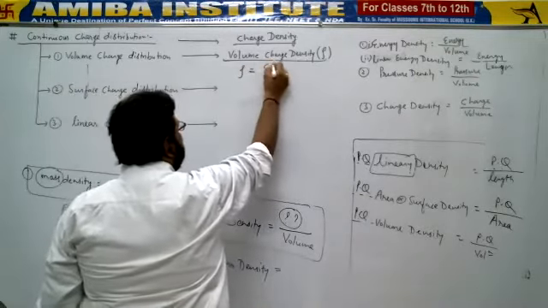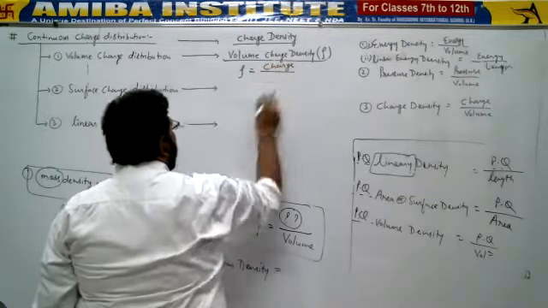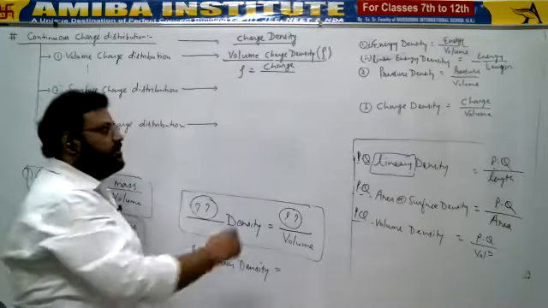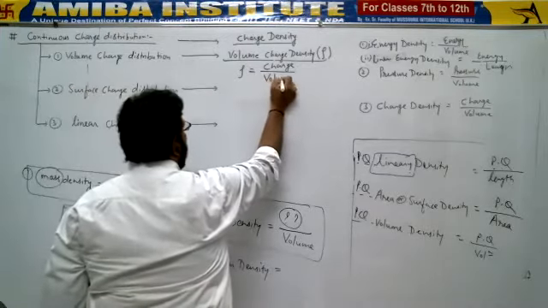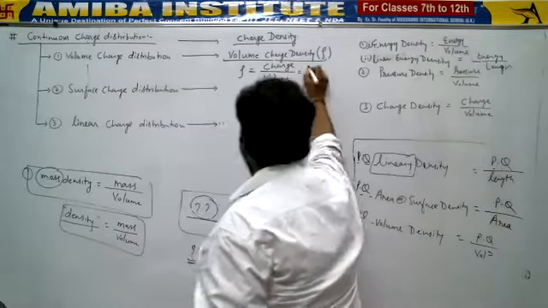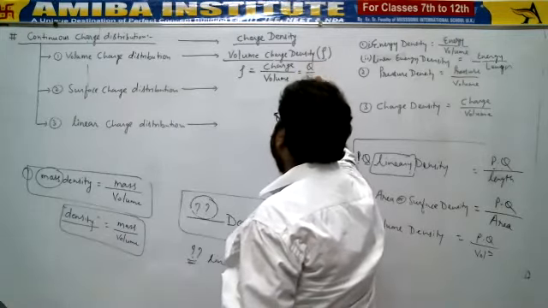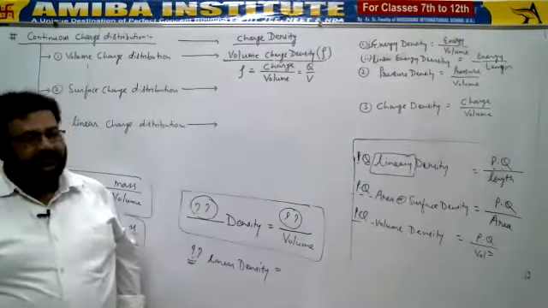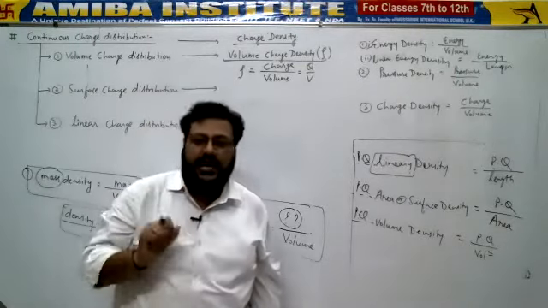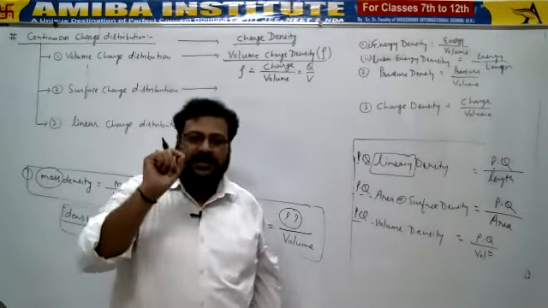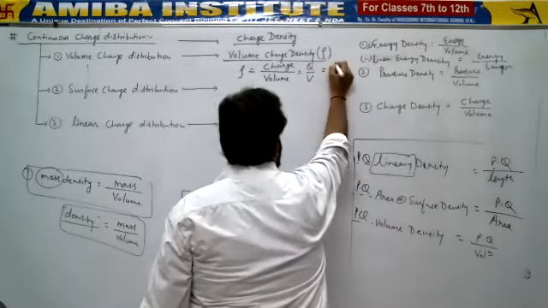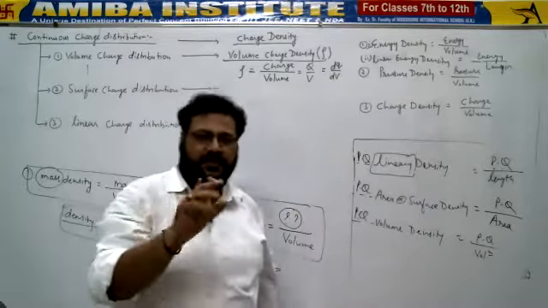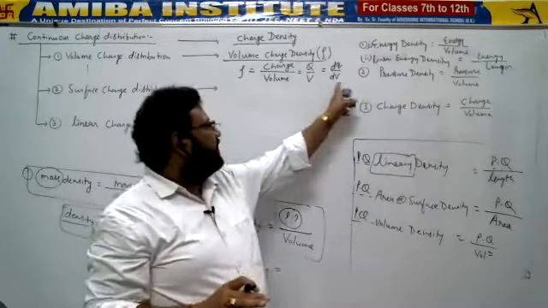Charge density means charge upon, which figure do you need to divide by? Clearly it mentions volume, so you'll be dividing it by volume. So if capital Q charge has been distributed in capital V volume, then you'll be writing Q by V. Let's suppose if dq charge has been distributed in a small dV volume, then you can write dq upon dV. It means whatever charge is distributed in whatever manner, if it is continuous, it should be equal.